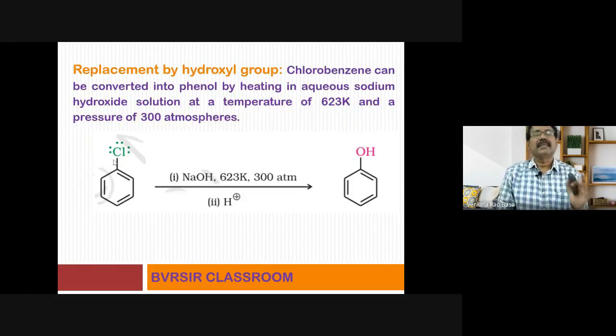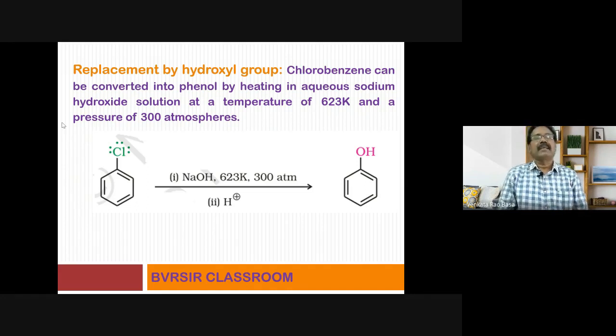However, you see, in spite of all these limitations, these aryl halides do undergo nucleophilic substitution reactions, but conditions apply. What are those conditions? One is drastic or vigorous conditions like high temperature and high pressures. And another important concept is the presence of electron withdrawing groups at the ortho and para positions.